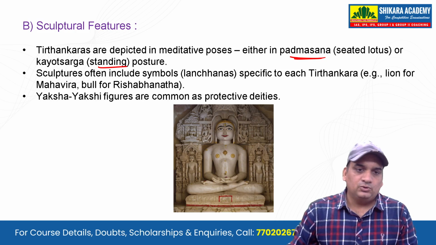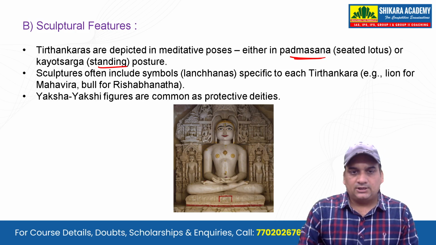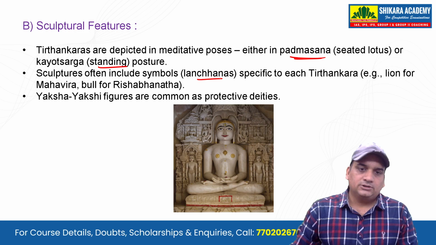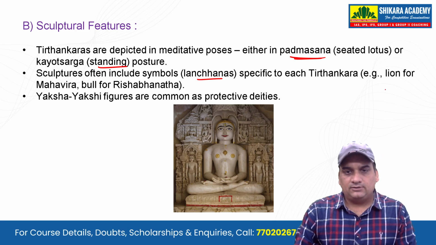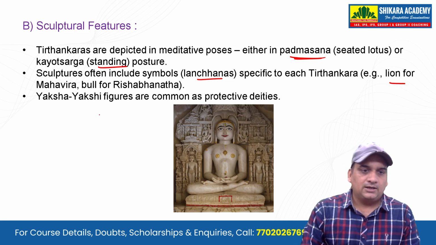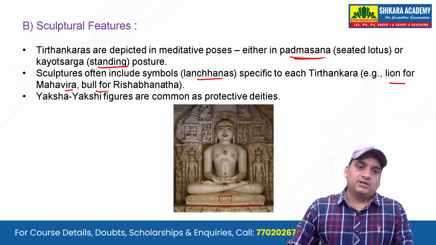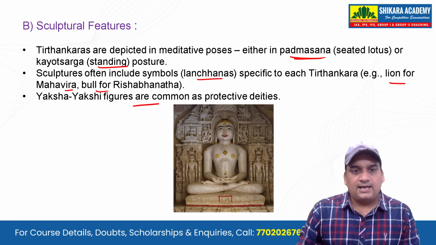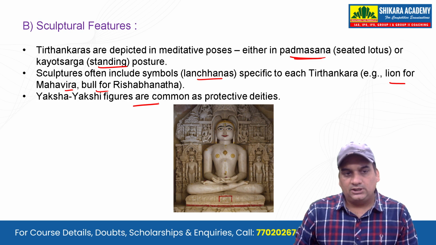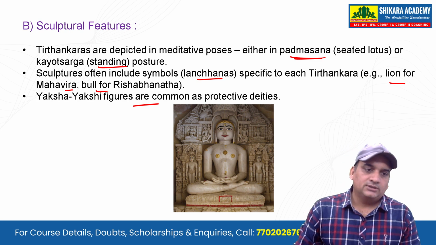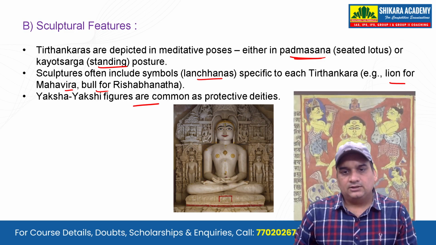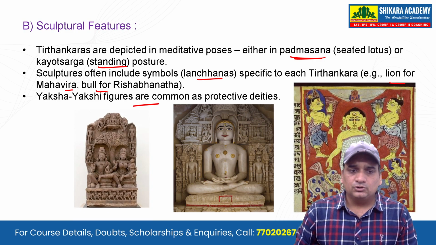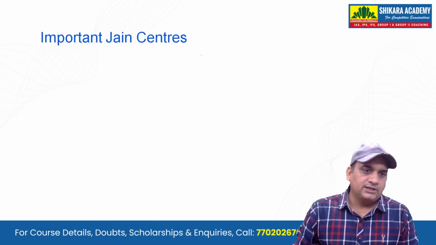Sculpture often includes symbols, that is the lakshanas, lakshan, that's what we call in Hindi, symbols specific to each Tirthankara. For example, lion is for Mahavira, bull for Rishabhnath, we have discussed. For Parshvanath it is snake. Yaksha, Yakshi figures are common as protective deities. The female is also known as the Yakshini or the Yakshi.